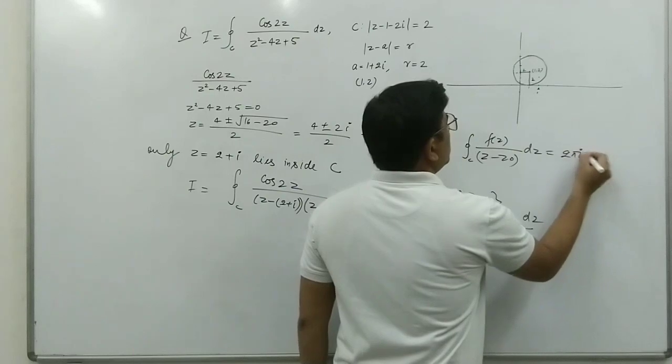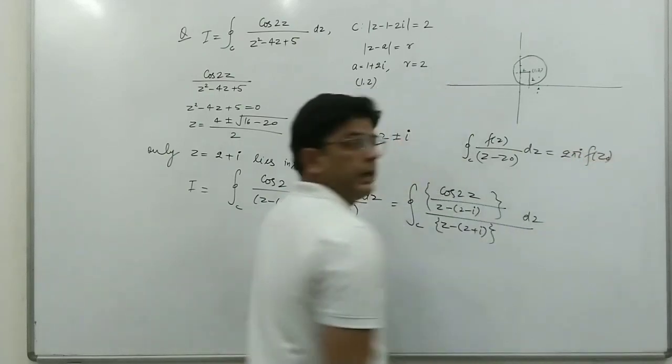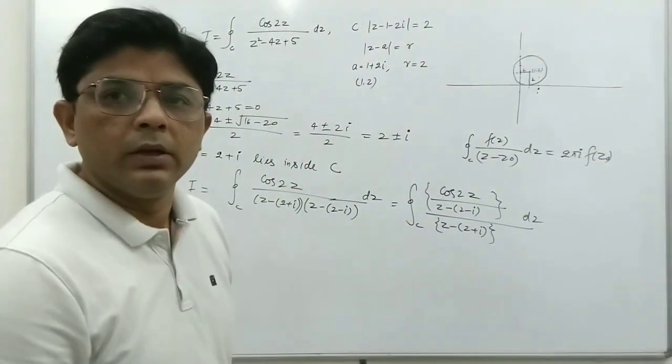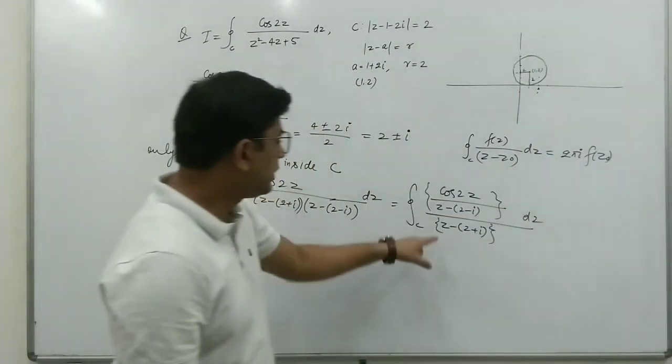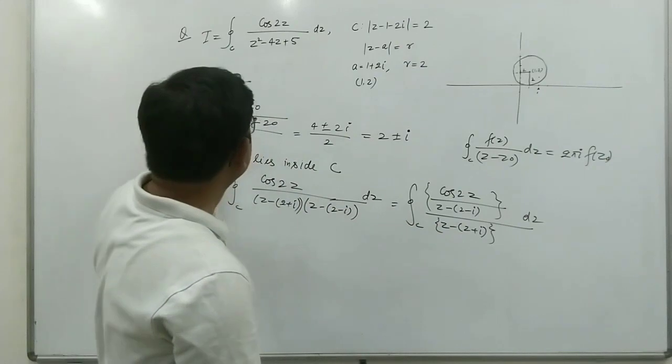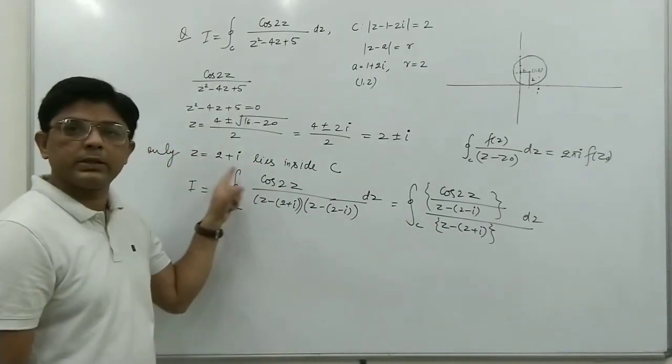Here we can use Cauchy's integral formula, which says integral over C of f(z) upon z minus z naught, dz, is equal to 2 pi i f at z naught. So we can use this formula here, 2 pi i f(z naught), where z naught is this point which is inside C, that is 2 plus i.